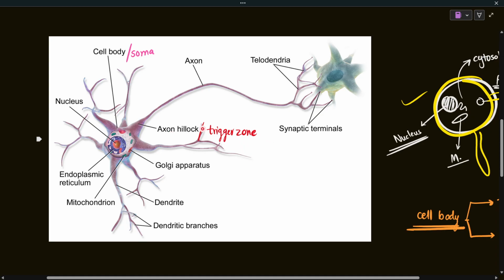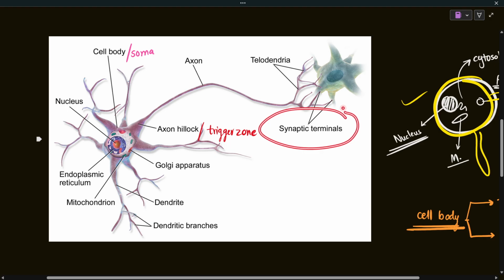If you don't know about action potential, do not fret. Just remember that the action potential generation site is the axon hillock. So at the axon hillock, the action potential is generated. It's like a signal which is going to be relayed throughout the neuron, and this relaying of the nerve impulse is done in the axonal part. At the trigger zone, action potential is generated, and throughout the axon, this action potential is passed on, all the way to the end parts.